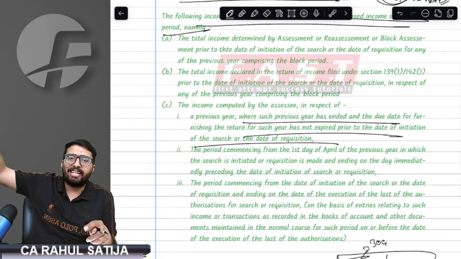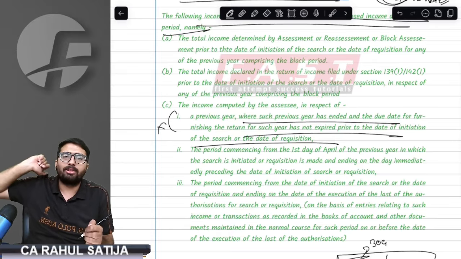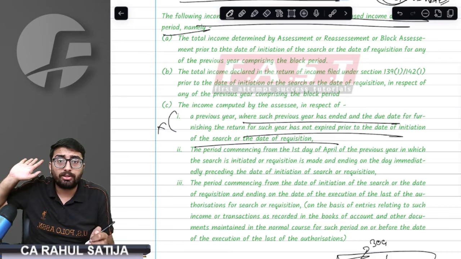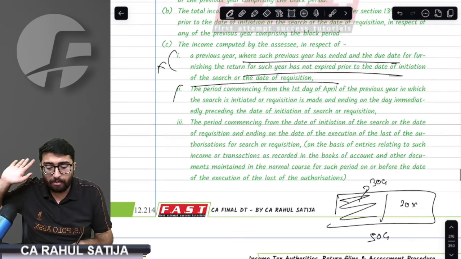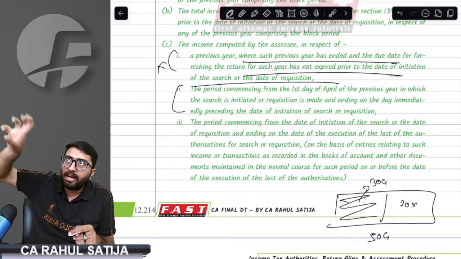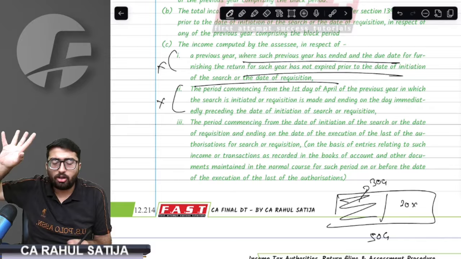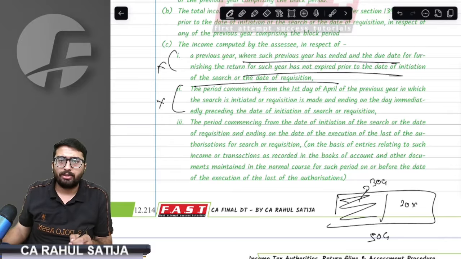If in a previous year's ITR, I have already disclosed some income, that can never be said to be undisclosed income. If for any previous year assessment has been done and income has been determined in the assessments, the provision says that income shall not be considered as undisclosed income.